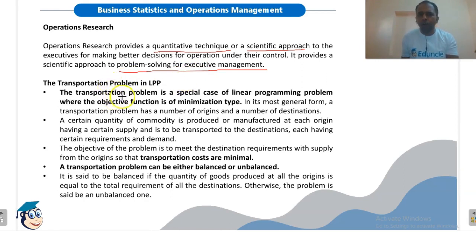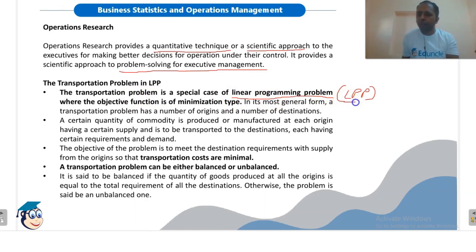Now, the transportation problem is a special case of the linear programming problem, that is LPP. Although the linear programming problem is not in our course, you need to remember, it is very important, that the transportation problem is a special case of LPP.